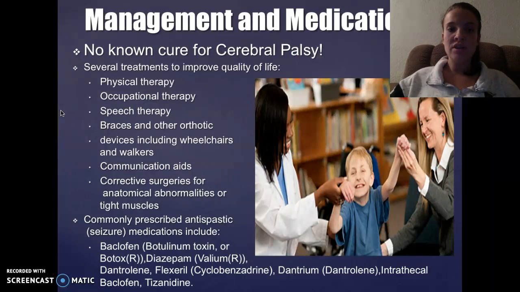Management and medications. There is no known cure for cerebral palsy. However, there are several treatments that will improve the quality of life. These include physical therapy, occupational therapy, speech therapy, braces and other orthotics, devices including wheelchairs and walkers, communication aids, corrective surgeries for anatomical abnormalities or tight muscles. And there are also commonly prescribed antispastic and seizure medications, and these are baclofen, Botox, diazepam, dantrolene, Flexeril, Dantrium, intrathecal baclofen, and